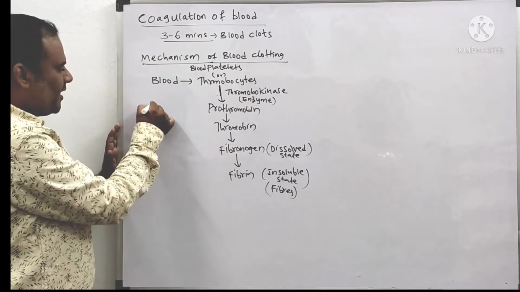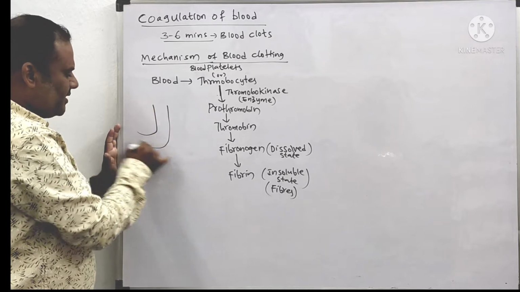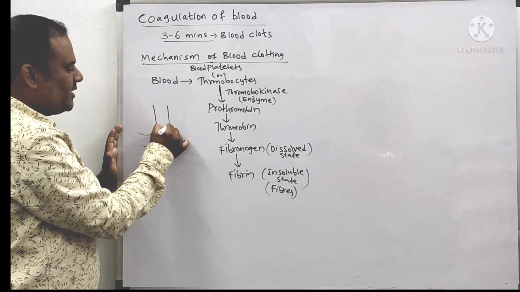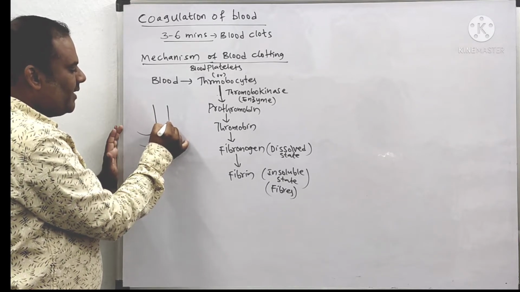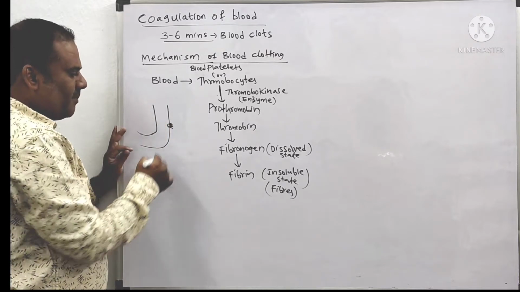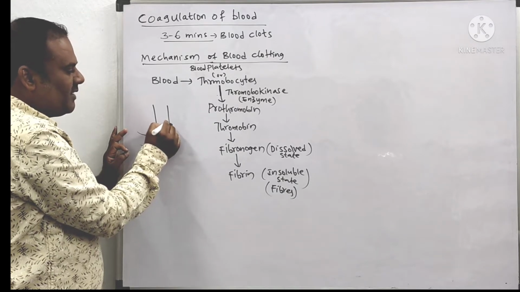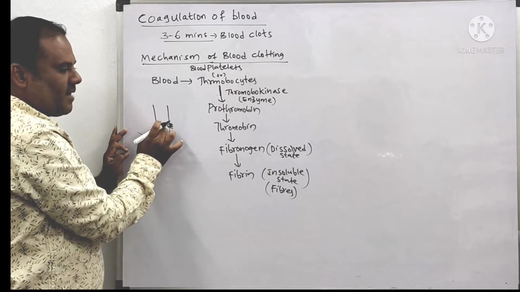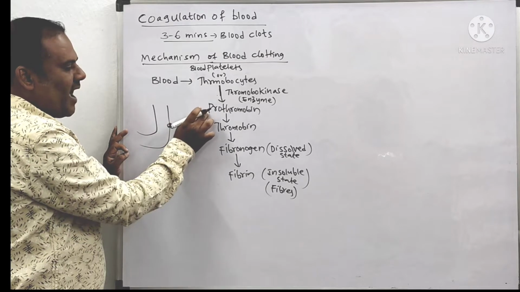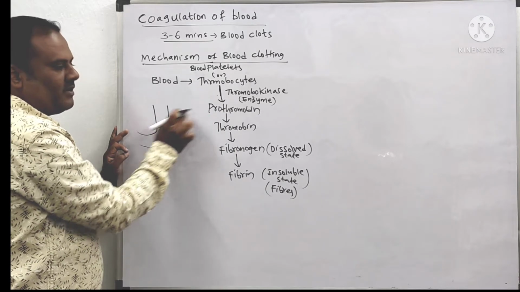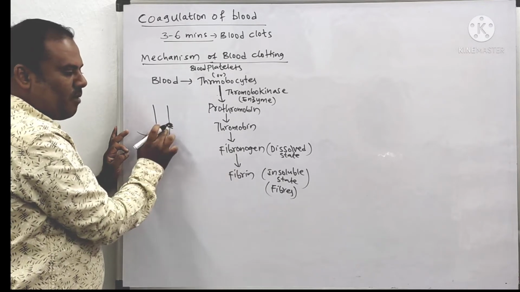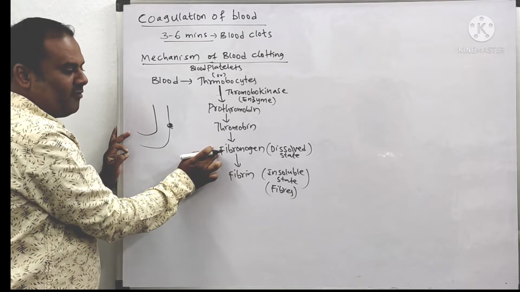How? See, this is a leg, and a wound has occurred here. The blood is oozing like this. When the blood is oozing, the cells present in the blood produce the thrombokinase enzyme. The thrombokinase enzyme acts upon the prothrombin present here. That prothrombin is converted into thrombin, and this thrombin acts upon fibrinogen.